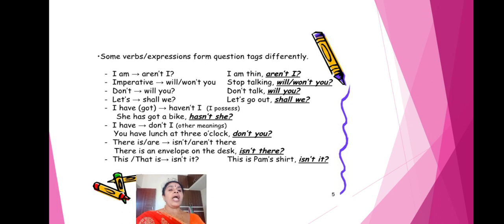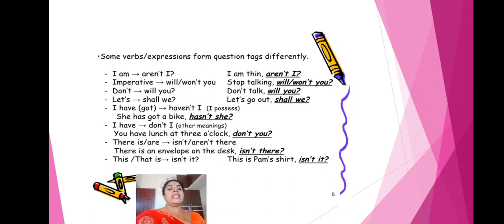You have lunch at 3 o'clock. Don't you? "Have" in this sense means you have to write "do". Next, there is or there are: isn't or aren't. There is means isn't there. There are means aren't there.